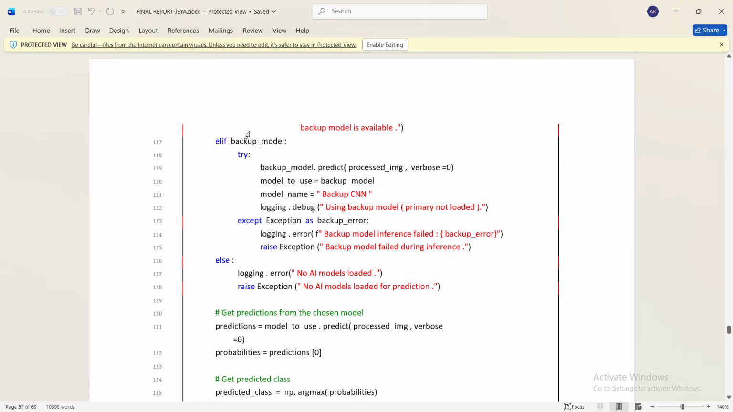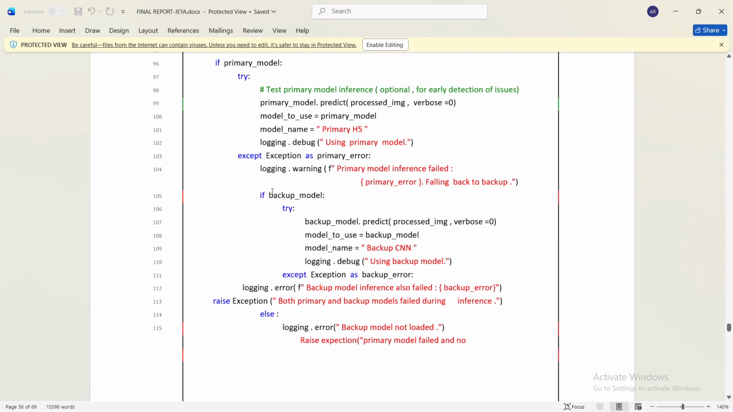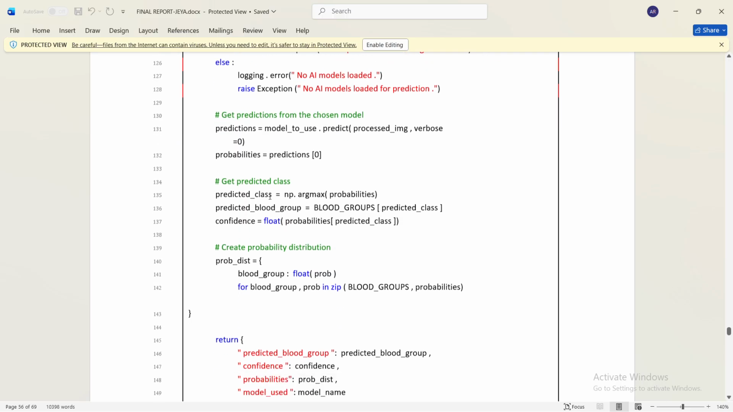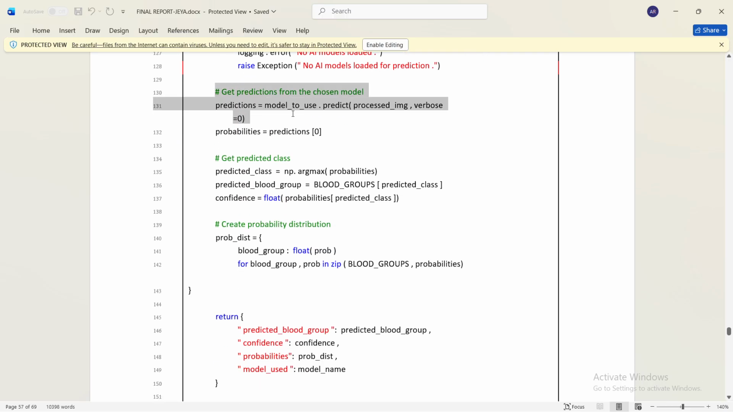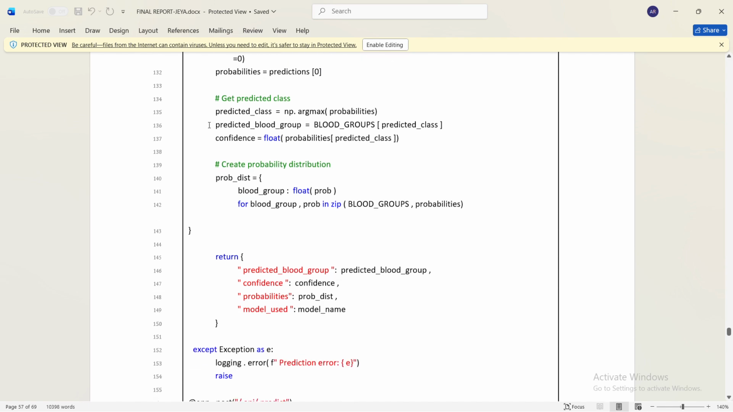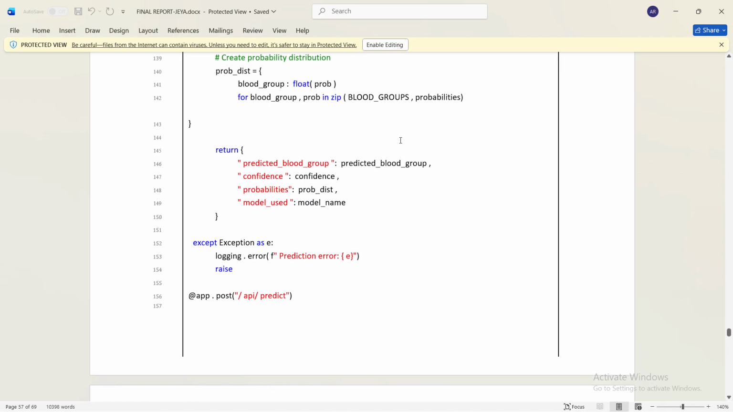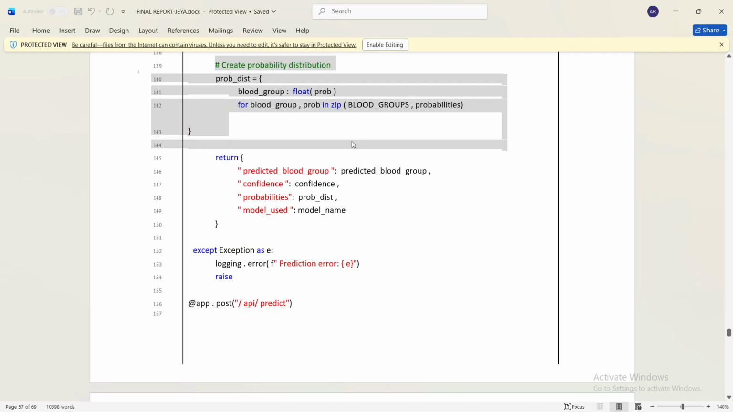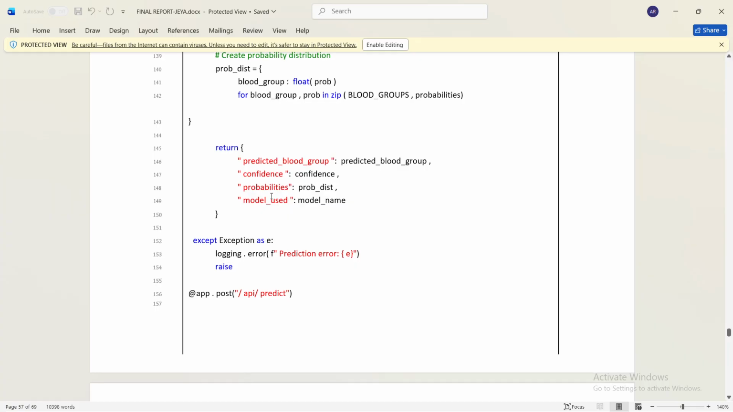This block of code is for the backup model, from here to here, and we will get the predictions from the chosen model. It will be in the form of classes, since we are using a softmax layer for it. It gives the probability distribution, the confidence score probabilities for each class, based on the model used.